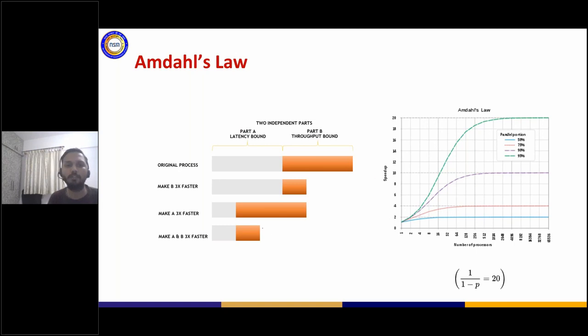Another way of showing it, on the left hand side, what you see is that you have some part of your application which is latency bound, some part is throughput bound. And you will see here that if I just reduce the throughput part running on the GPU, the latency part still remains my bottleneck. If I keep on doing this, it's not good. What I need to do is basically make both the A and B parts faster so that my overall application becomes faster. And that's what is referred to as heterogeneous computing or hybrid computing, where two kinds of processors are used. Why are they used? Because both of them are good at doing something. Let them do what they are very good at.